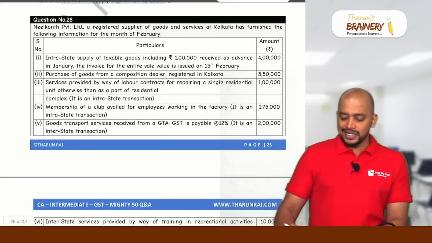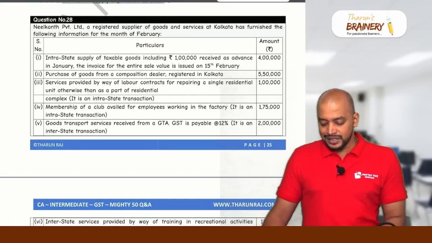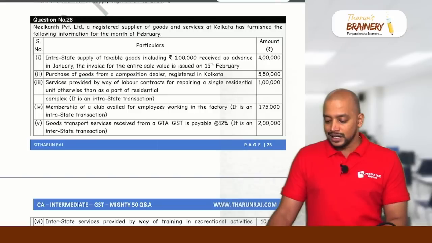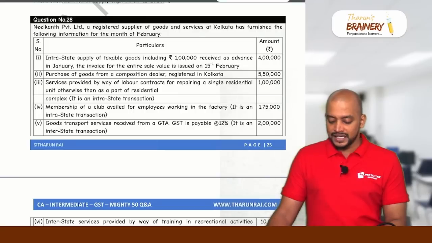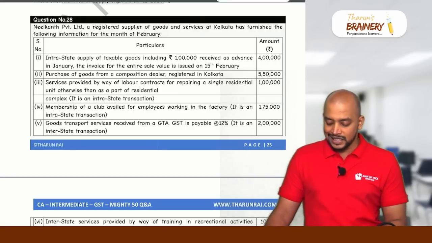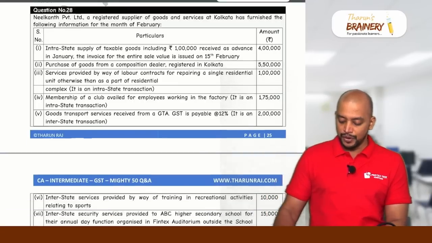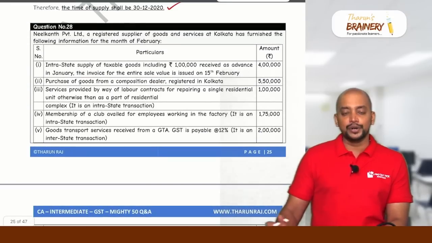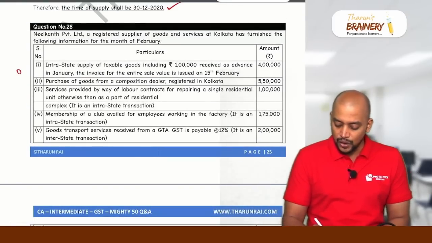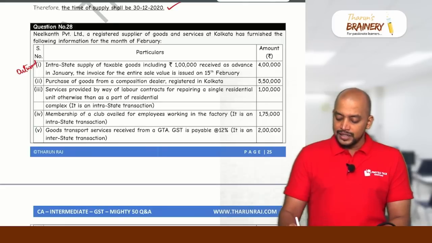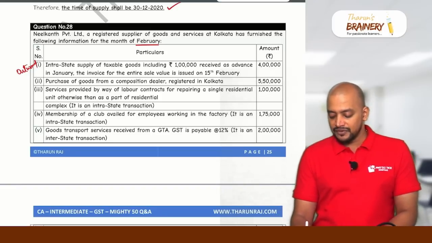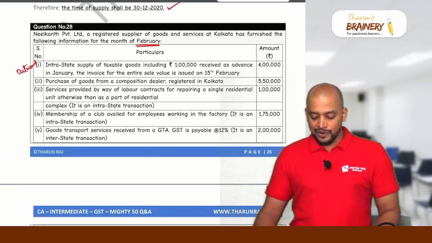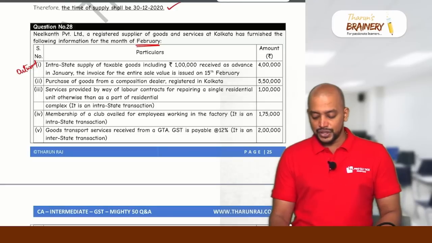Then question number 28. Neelkant Private Limited, a registered supplier of goods and services at Kolkata, has furnished the following information for the month of February. Intrastate taxable supply of goods, including 1 lakh received as advance in January. The invoice for the entire sale value is issued on 15th February. So again, this is related to computation of net GST payable. First, it is outward supply. They are asking us to determine it for the month of February.